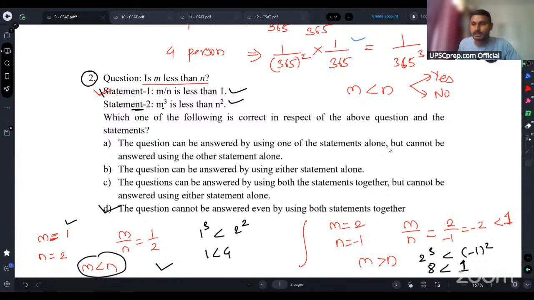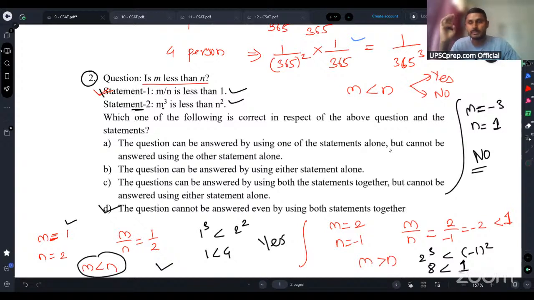Again, you can have multiple values of m and n, guys. Let's say, for example, I take the value of m as minus 3 and n as 1. Still, in this case, you will get one more possibility. Here you are getting yes for m is less than n, but in this case you will again get no. So basically you will not be 100% sure to answer whether m is less than n or not. So it means that by using both the statements, we are not able to answer the question. So option D becomes the correct answer.